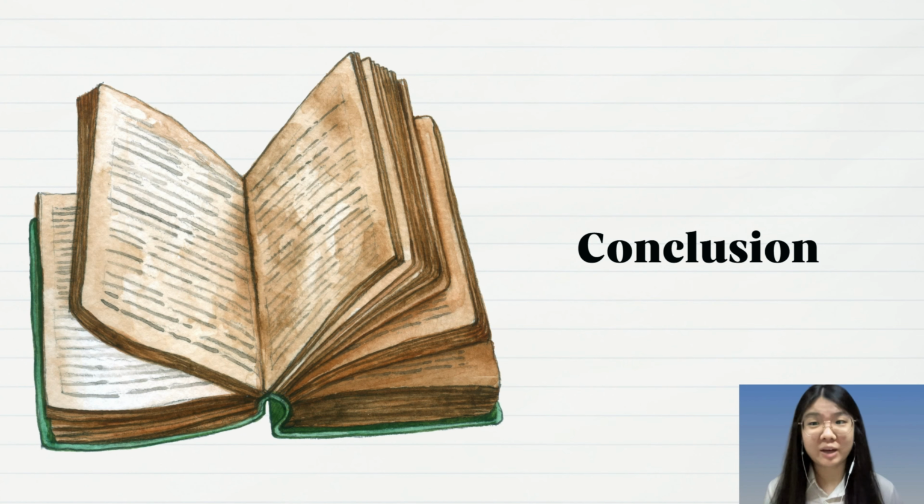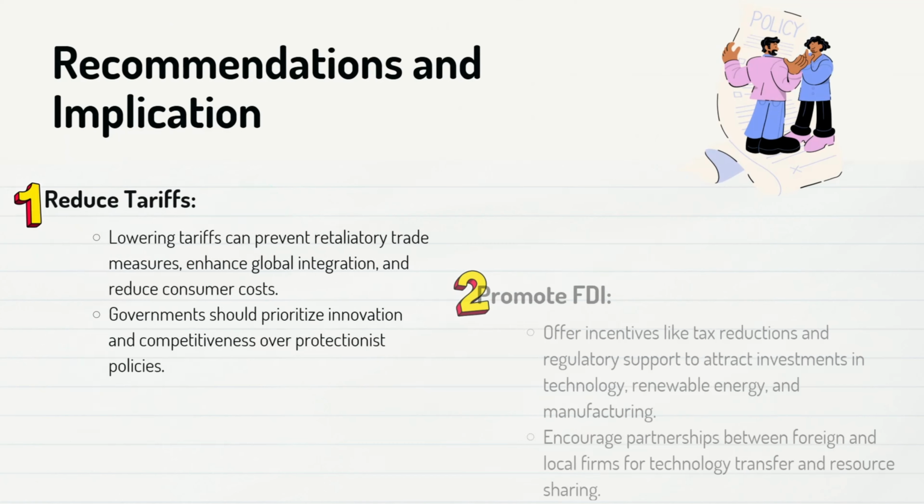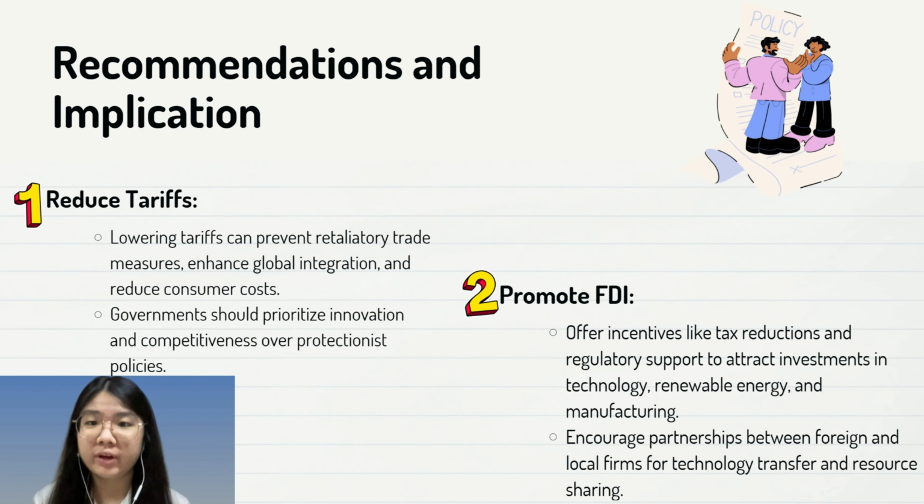And finally, we come to our last section, which is the conclusion. Based on our research findings, we have come up with a few recommendations and implications that policymakers could refer to. The first one is to reduce the tariff. By lowering the tariff, it can prevent retaliatory trade measures, enhance global integration, and also reduce customer costs. So the government should prioritize innovation and competitiveness over protectionist policies.